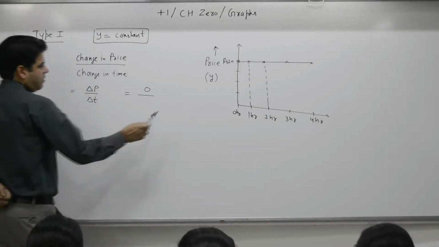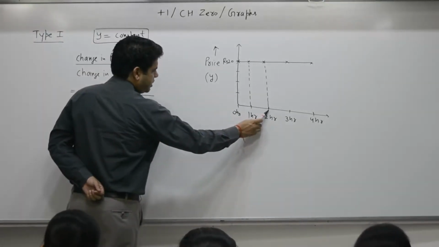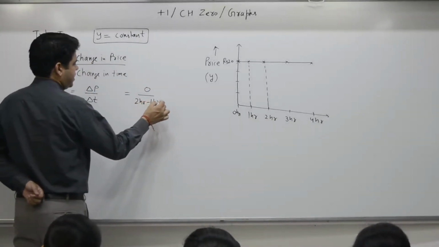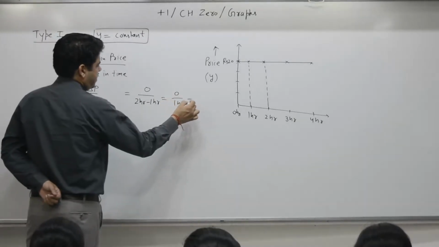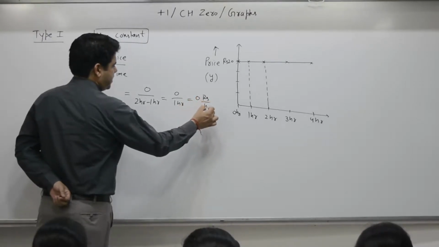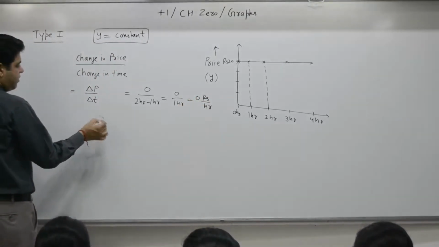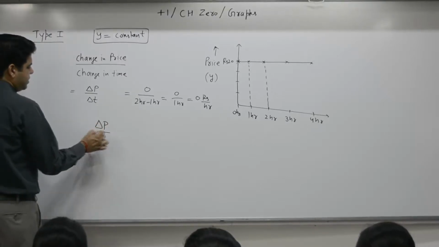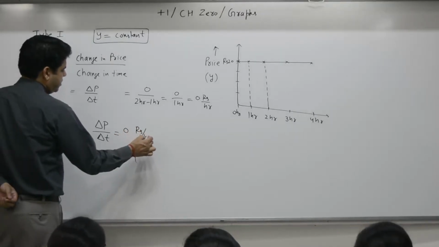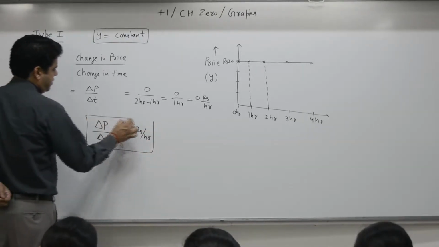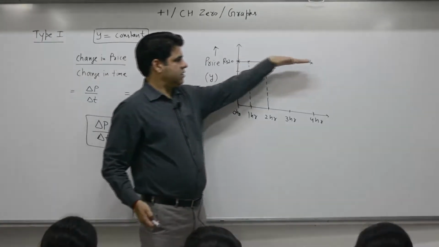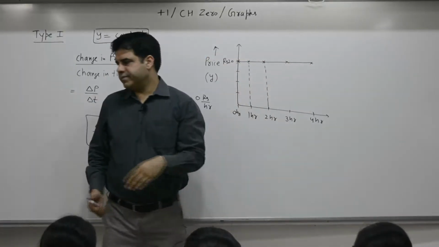But what is the change in time? Final time is 2 hours minus initial time 1 hour. So this is 2 hour minus 1 hour. 0 by 1 hour is what? 0. 0 rupees per hour. So change in price divided by change in time is equal to 0 rupees per hour. This one, flat part, slope, slide in a park.